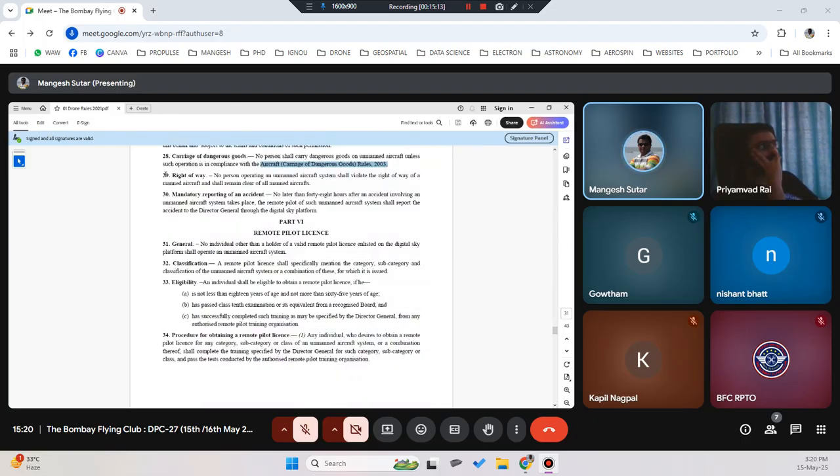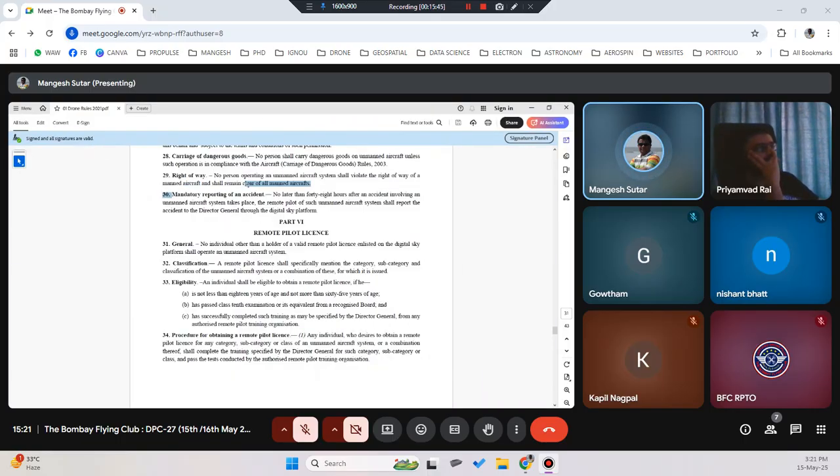Then right of way. This is also important with respect to the pilot. No person operating an unmanned aircraft shall violate the right of way of a manned aircraft. So manned aircraft is always given the first priority, and you shall remain clear of all manned aircraft. That means when you are flying a drone, you have to make sure that you are not creating any hindrance or disturbance to the manned aircraft. You should always be away from them, and should not put manned aircraft into trouble.